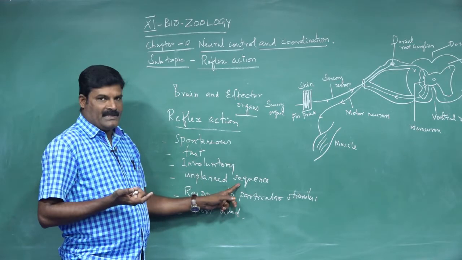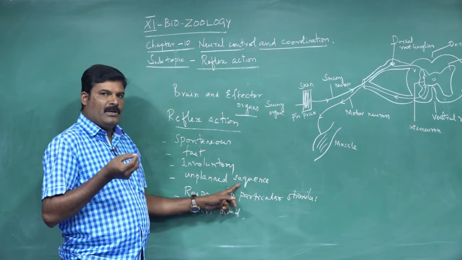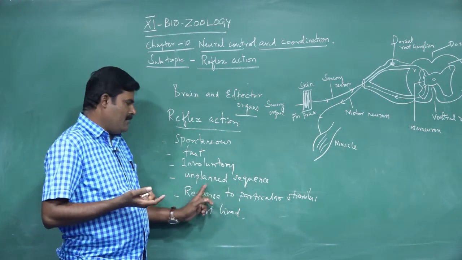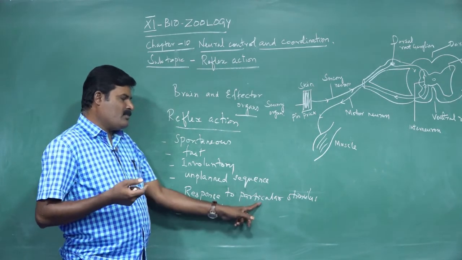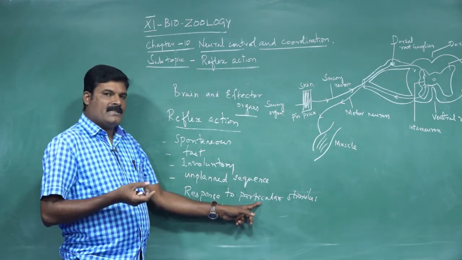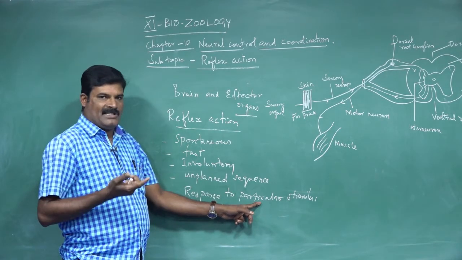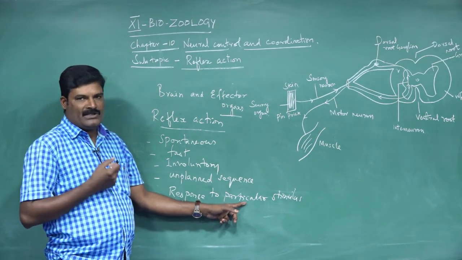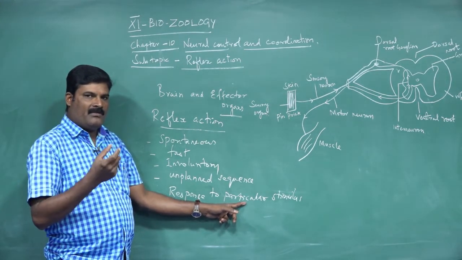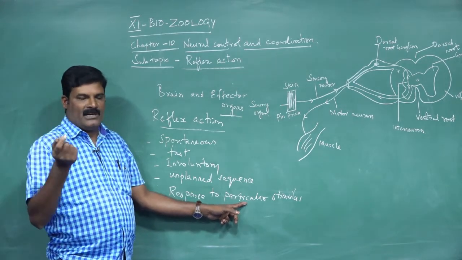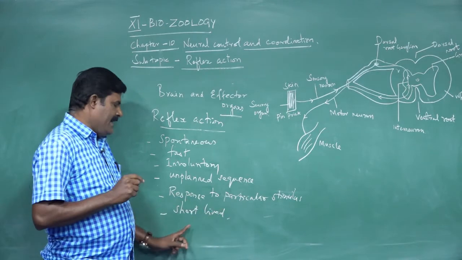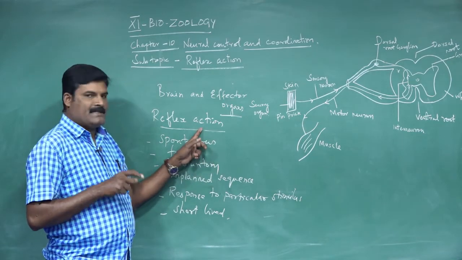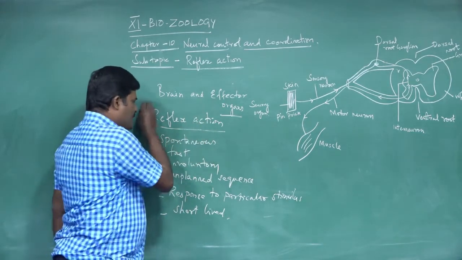Next, unplanned sequence. In general, before starting any work, we have planned earlier. But this work is not planned. And another one is responding to a particular stimulus. Respond means action to a particular stimulus, where the stimulus comes from the environment, that is, the external stimulus. Our nervous structures are well developed to receive different kinds of external stimuli and convey them to the brain. Again it is short-lived. It does not load the brain; the spinal cord is the substitute for the brain. Okay, this is the reflex action.